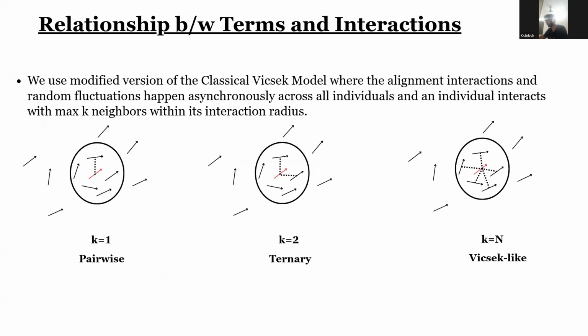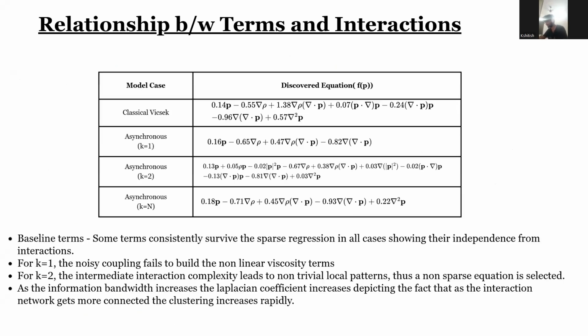Now, we use this framework to discover equations for three cases with different interaction regimes, namely pairwise, ternary, and Vicsek-like. On comparing equations discovered in these cases with the Vicsek model, we see that the same terms show up in all cases with similar coefficients, showing that the baseline terms for active matter simulations are quite common, while we also see that the coefficient of the Laplacian term increases as the information term increases.